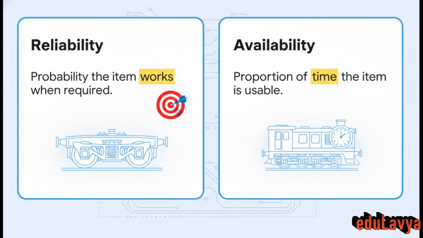And this brilliantly illustrates a crucial difference between two concepts that often get confused. Reliability is the probability that an item actually works when required, but availability is the proportion of time the system is actually usable. A signaling system could be highly reliable, sure, but if it takes 3 weeks to repair a single minor fault, its availability is incredibly poor, which leads to massive delays and operational friction.